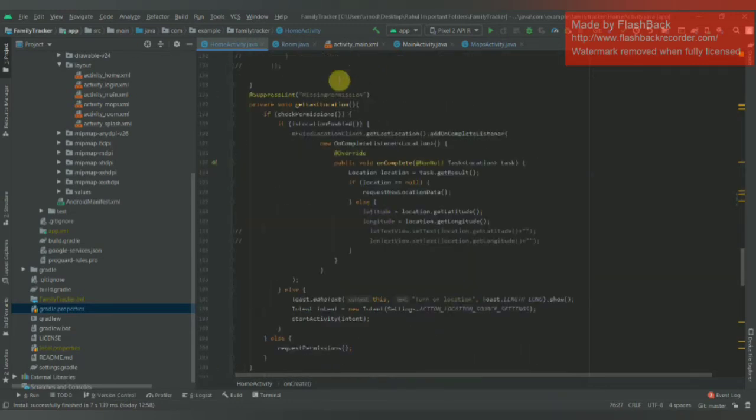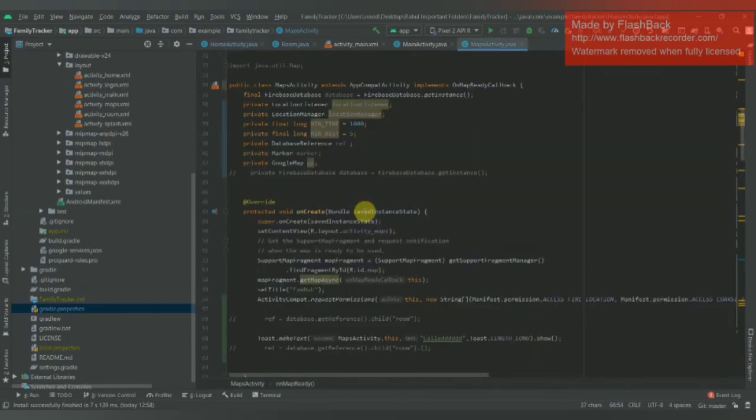Now in this getLastLocation, firstly we need to check whether the user has enabled location services in his phone or not. If he has not enabled it, then the application will enable it so that the coordinates can be fetched. If it is enabled, then we simply need to call a function called getLatitude and getLongitude and then store it in a variable so that later it can be pushed to the database.